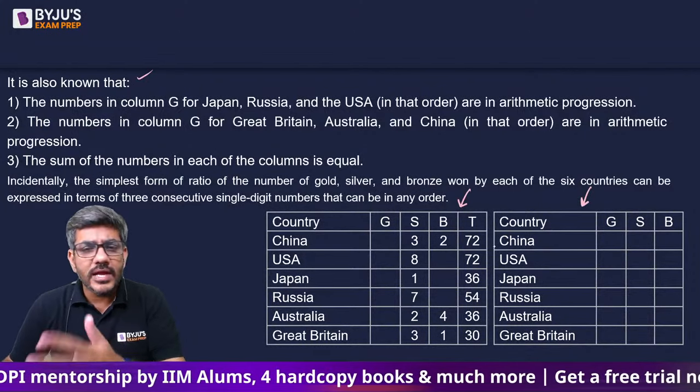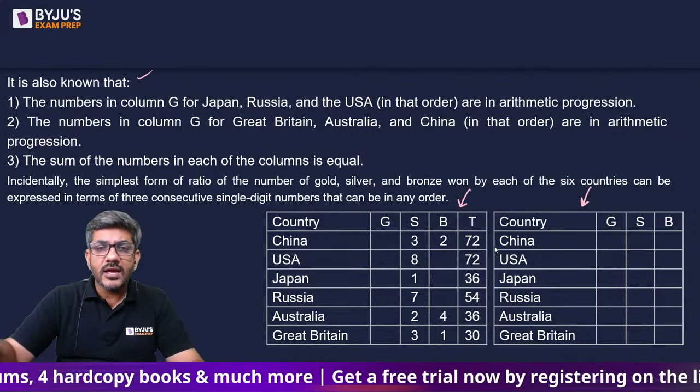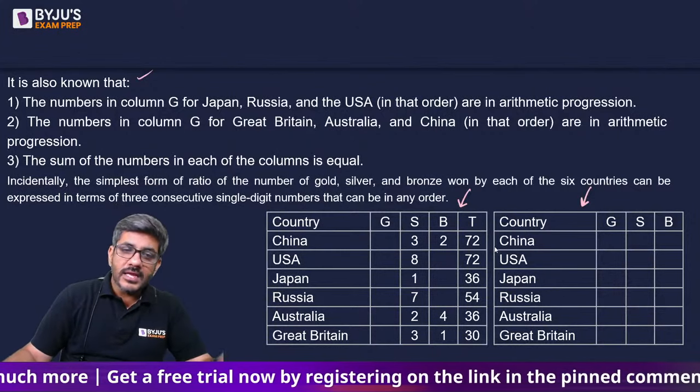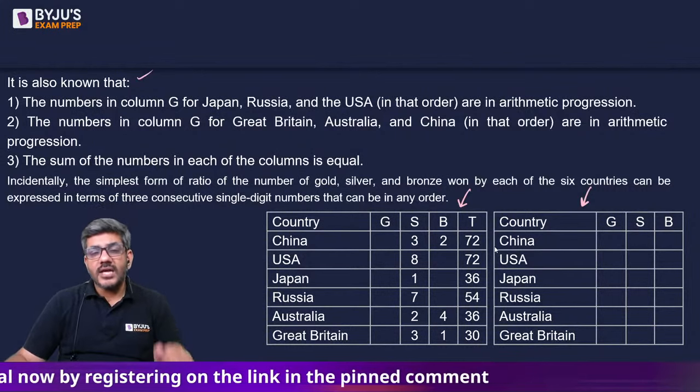वो अभी तक हम लोगों को नहीं पता, इसलिए मैंने उसको भी खाली छोड़ रखा है. We'll be filling that up, that which cell would have what number. तो वहां पे हम लोग actual number of medals लिखेंगे. In the left table, I have written just the numbers. Where am I going to start with?